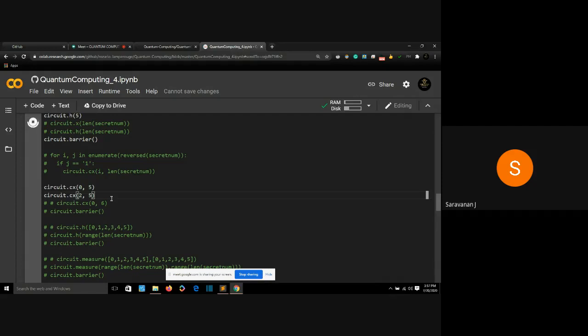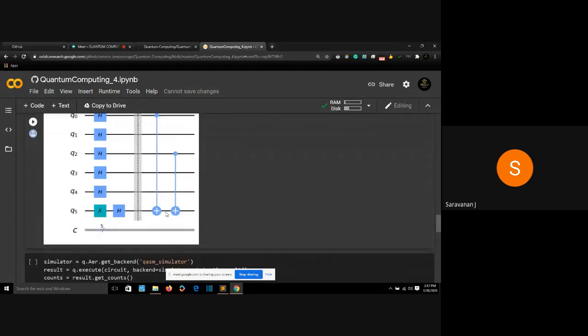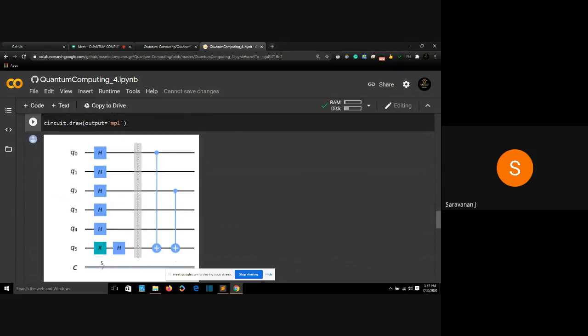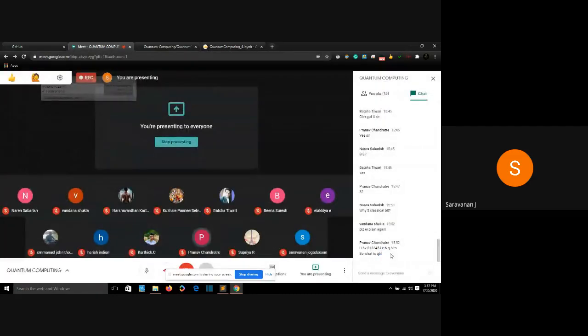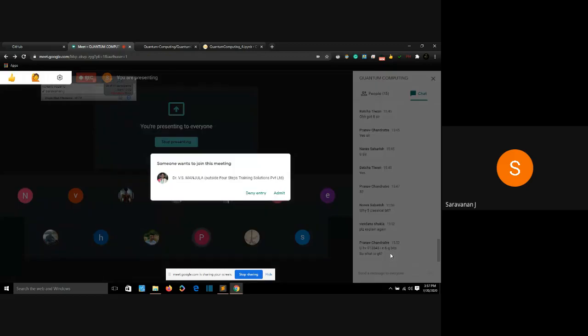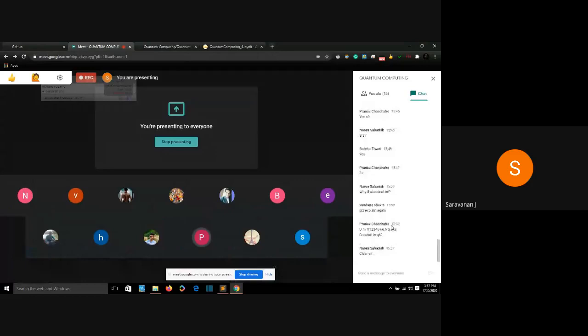So when I run this, you'll see my 0th qubit, which has a 1 to it, has been connected to my last final qubit. And my second qubit, which has a 1 to it, has been connected to my final qubit. So is this clear now? Should I explain again? Come on, ask me to explain again if you need it. Am I clear until now? Yeah, great.